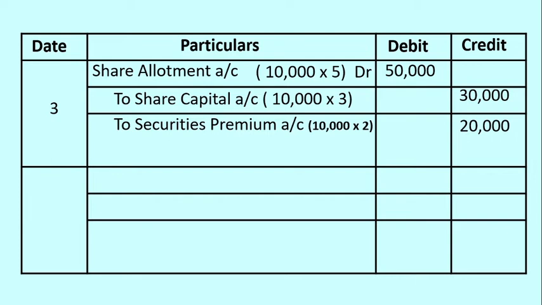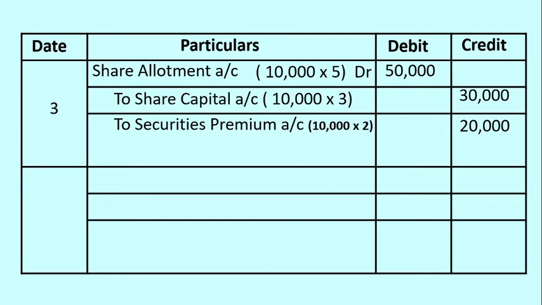That's why there must be a breakup of 5 rupees per share. The breakup is 3 rupees meant for share capital and 2 rupees meant for premium. That's why two separate credit entries are recorded.